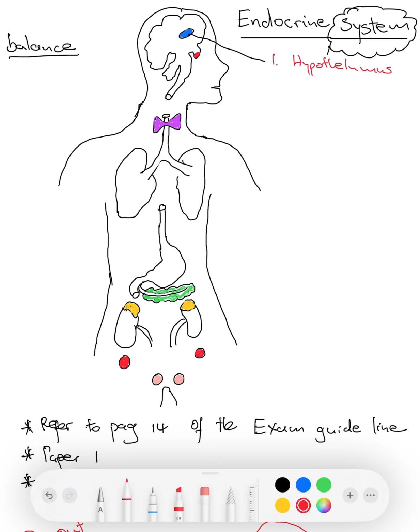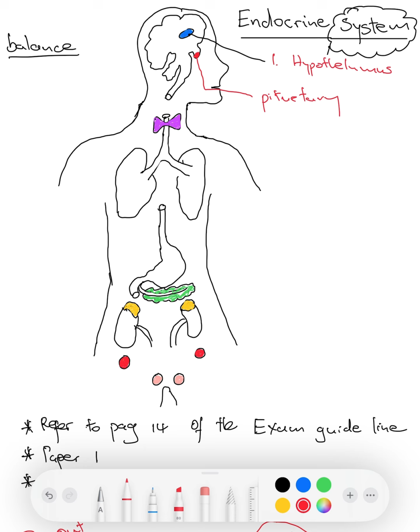All right, we'll get to the functions. The second one would now be this pea-shaped gland that secretes so many hormones. We've mentioned this when we're talking about human reproduction, the pituitary gland. The pituitary gland. Double check my spelling.